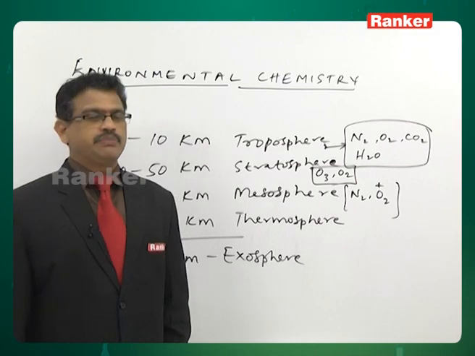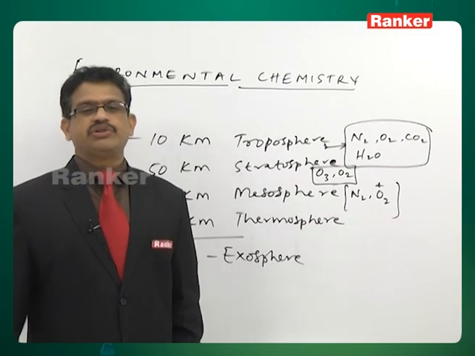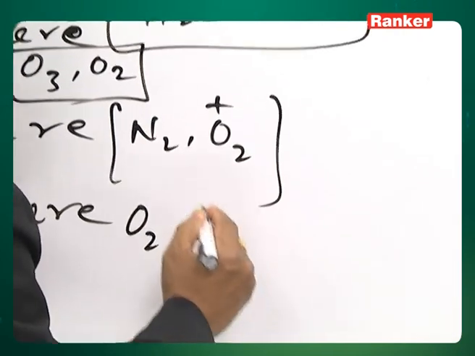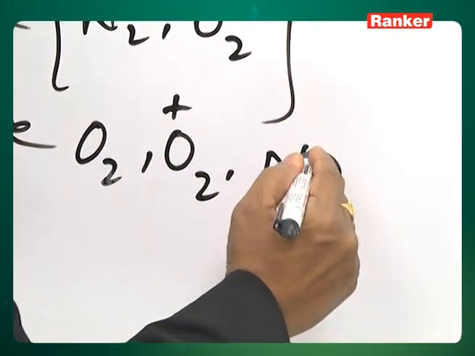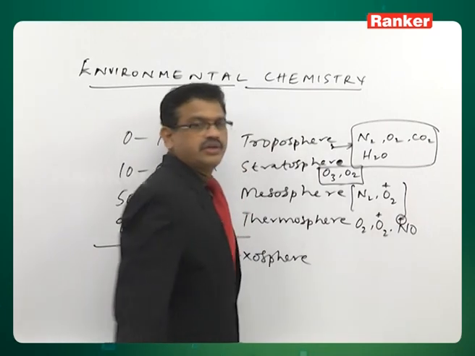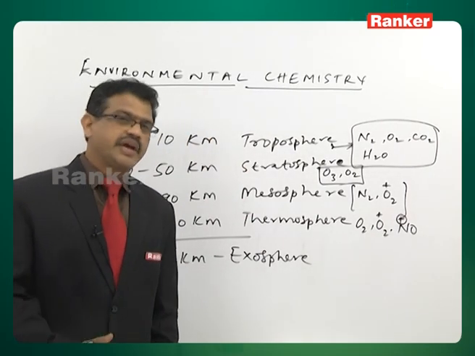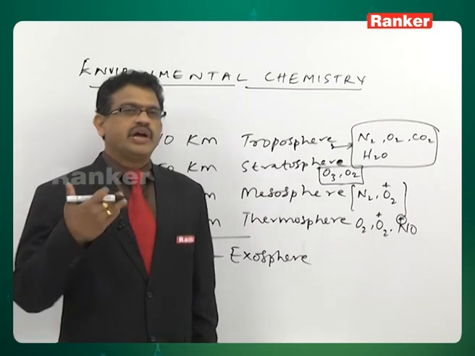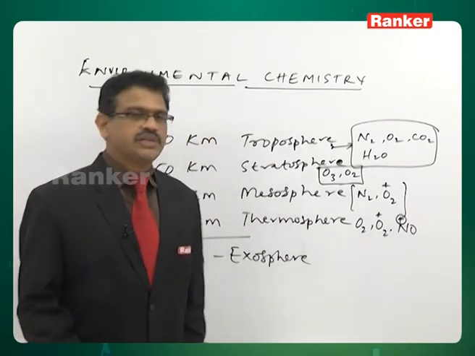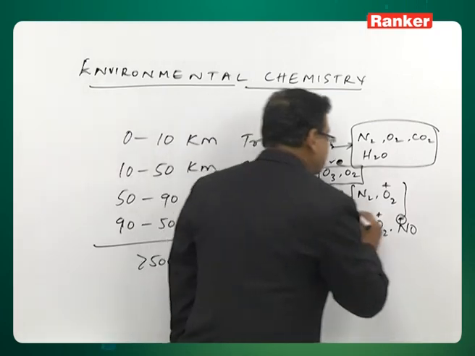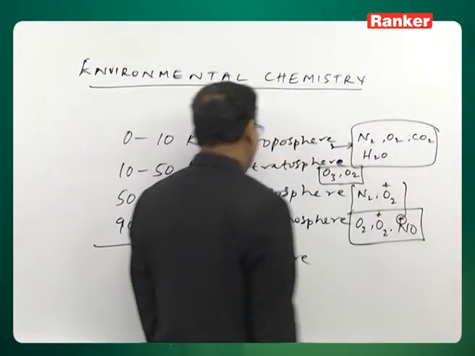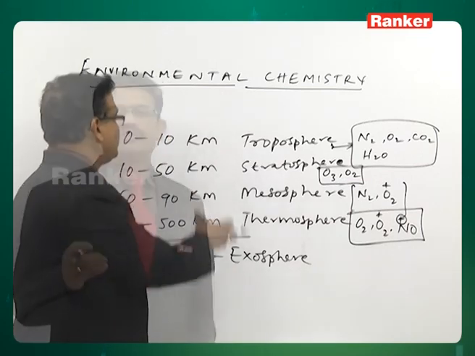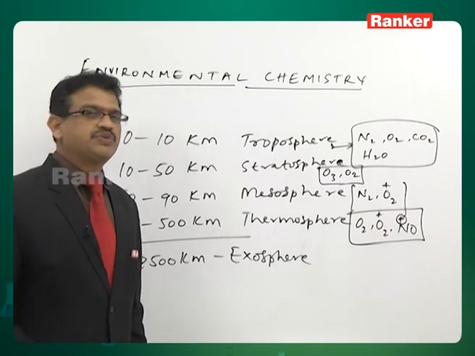Here high temperature is maintained. The main constituents are O2, O2 plus and NO plus. These are the gases and their ions. O2 is a gas, O2 plus is an ion, NO plus is the nitric oxide ion. So these are the gases and gaseous ions present in the thermosphere. This is what you can see as the main constituents in the atmosphere.